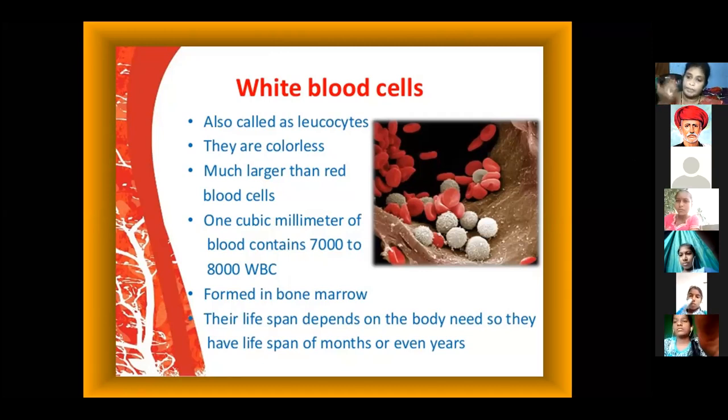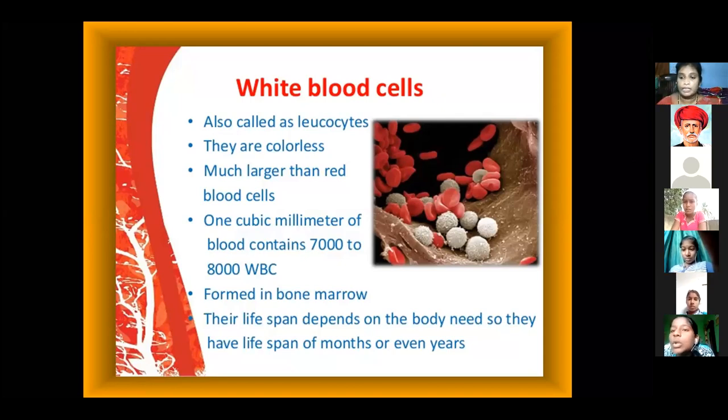Blood cells are of 3 types: red blood cells, white blood cells, and blood platelets. The functioning of RBC was discussed in the previous slide. White blood cells are also called leukocytes.